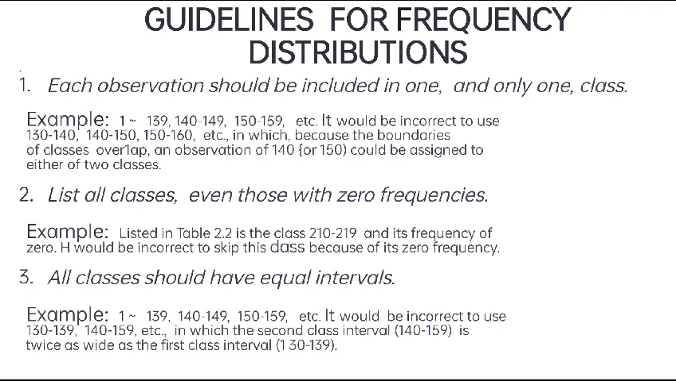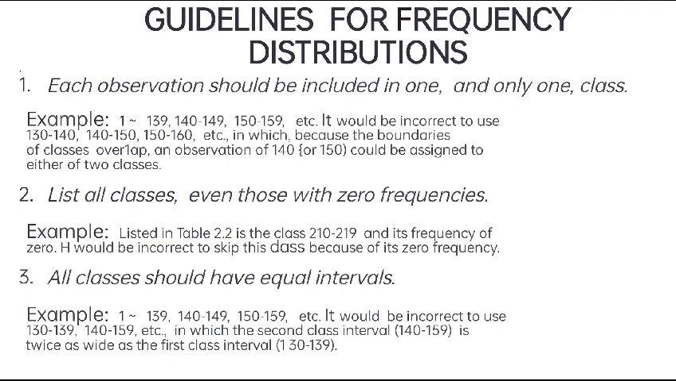Next, list all classes, even those with zero frequencies. Example: as listed in the table, the class 210 to 219 has a frequency of 0. It would be incorrect to skip this class because of its zero frequency.